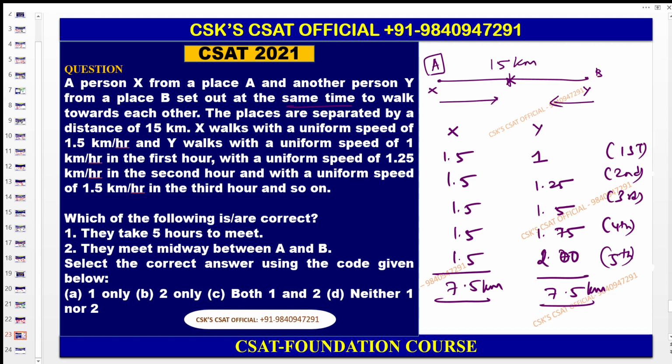So therefore the meeting point, of the distance covered, right? They are meeting midway between A and B. Yes, 7.5 covered by X, 7.5 covered by Y also. Therefore they are meeting midway. Yes, correct. They take 5 hours to meet. Absolutely correct. So therefore in the 5th hour only they are able to cover 7.5, 7.5. So both the statements provided here are correct. So the answer for the question is C, both 1 and 2. Understood?